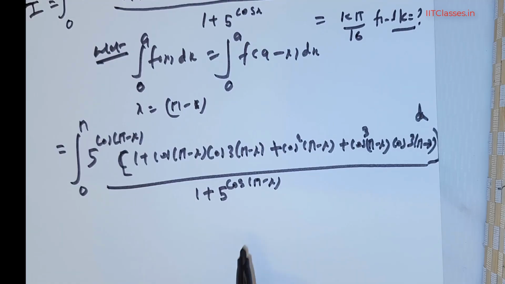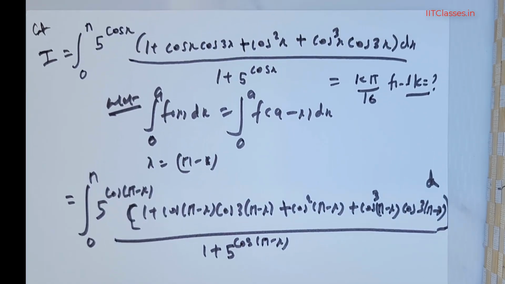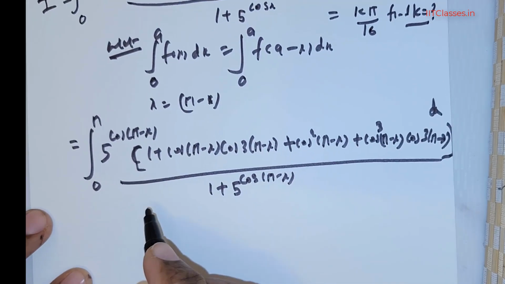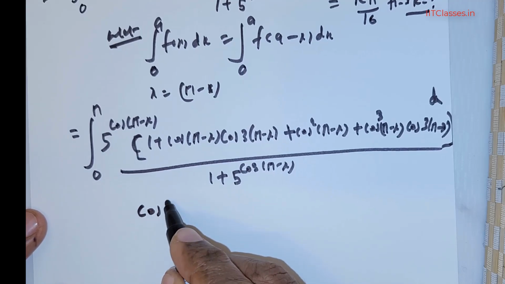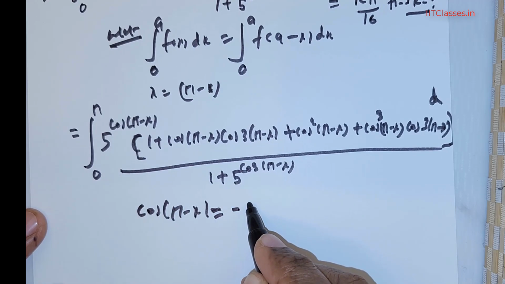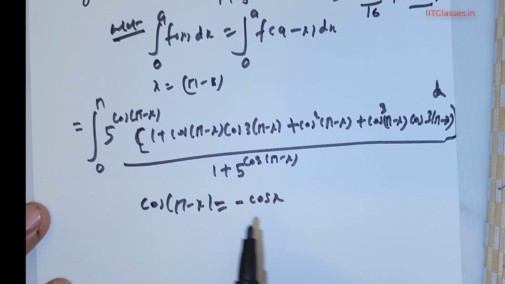Now we will have to simplify this. Let us see what the simplification is taking us to. We need to know that cos of (pi - x) is actually negative cos x.